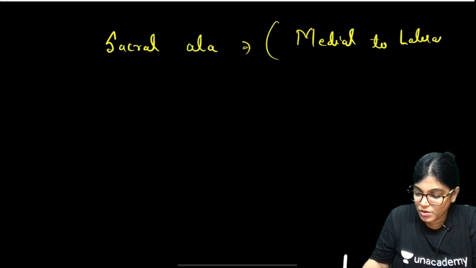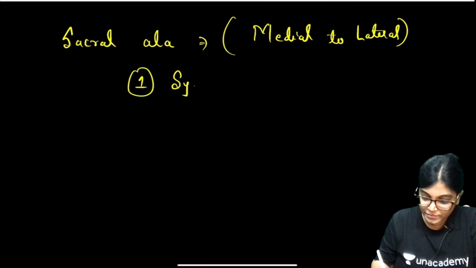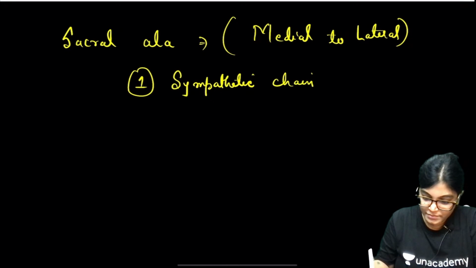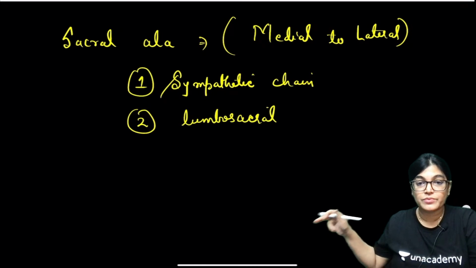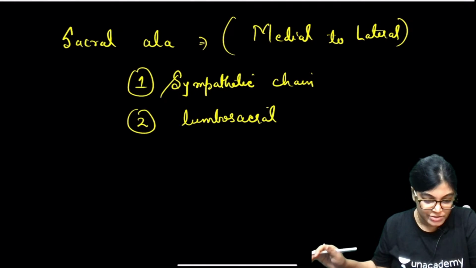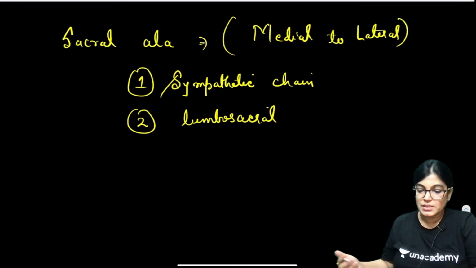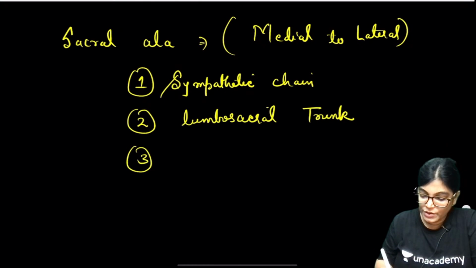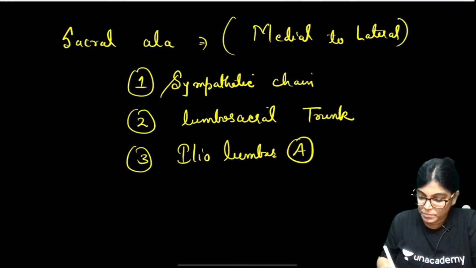The medial most structure is the sympathetic chain, then the lumbosacral trunk. The joining of the 5th lumbar nerve with the 1st sacral nerve is called the lumbosacral trunk. Then the iliolumbar artery and the obturator nerve.